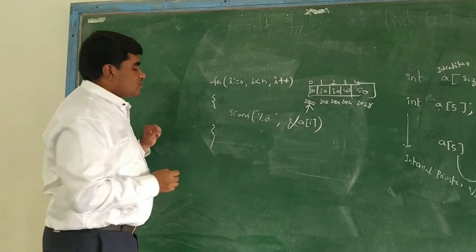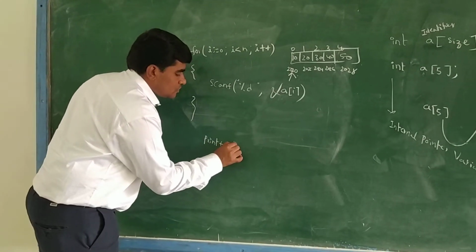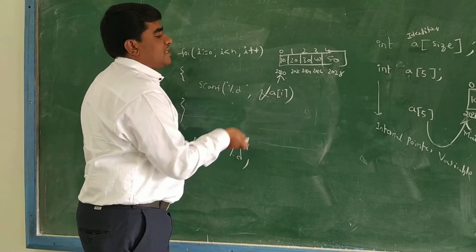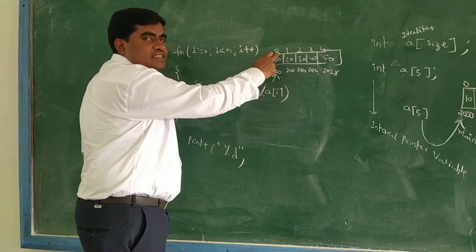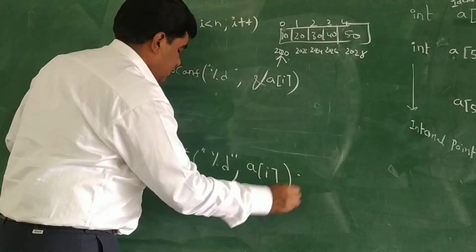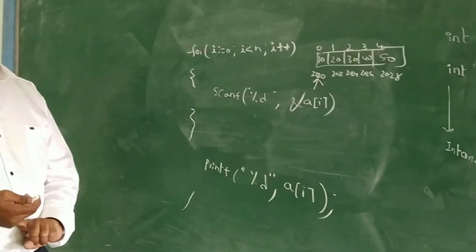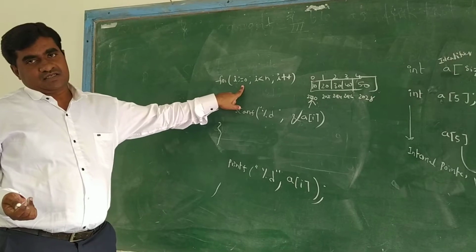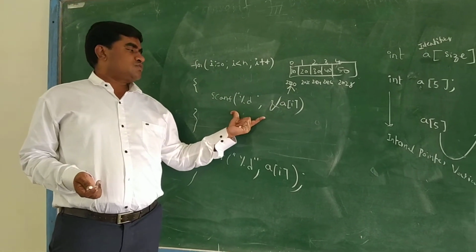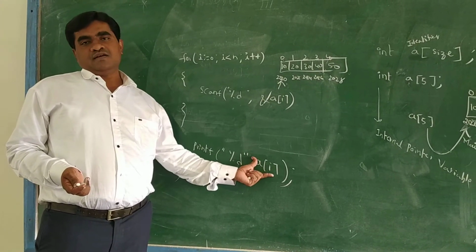For writing purpose, what do we have to do? printf percentage d, a of i. No need to write the address; directly we take the index, so you can display the values. Like this, we are reading and writing by using iterators. If you want to read the values, use the address-of operator; if you want to write, you can write directly.